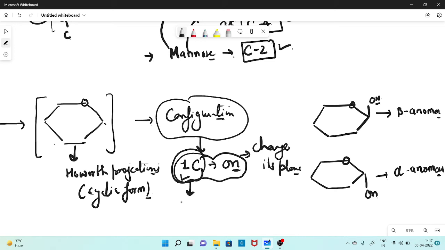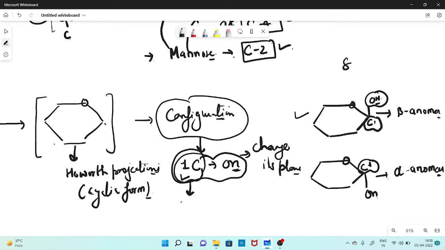Sometimes a simple question can be asked: what are the anomeric structures? This one is carbon 1, where these anomeric structures are formed. What is the reason for them? It is carbon 1 where the hydroxyl group plane is changed. How?